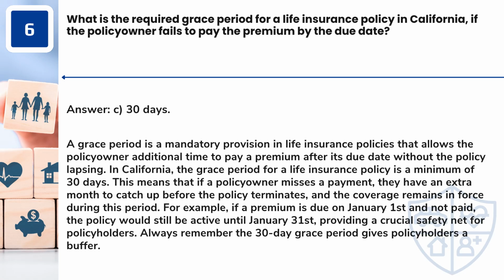Answer: C. 30 days. A grace period is a mandatory provision in life insurance policies that allows the policy owner additional time to pay a premium after its due date without the policy lapsing. In California, the grace period for a life insurance policy is a minimum of 30 days. This means that if a policy owner misses a payment, they have an extra month to catch up before the policy terminates, and the coverage remains in force during this period.